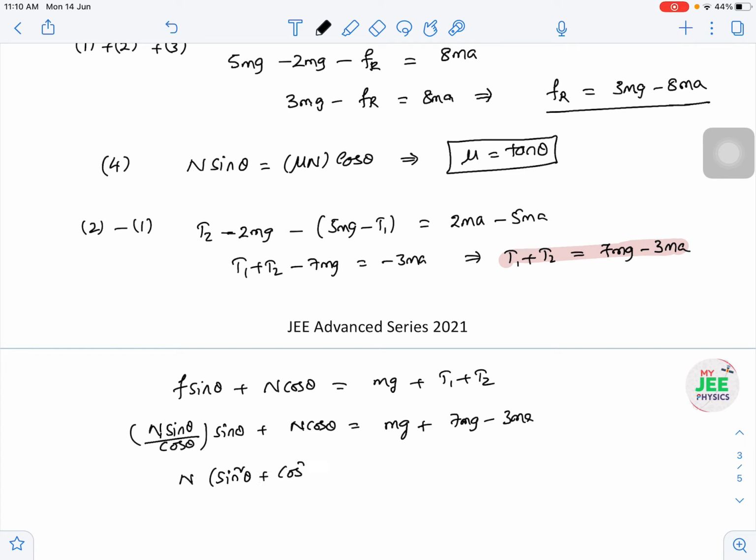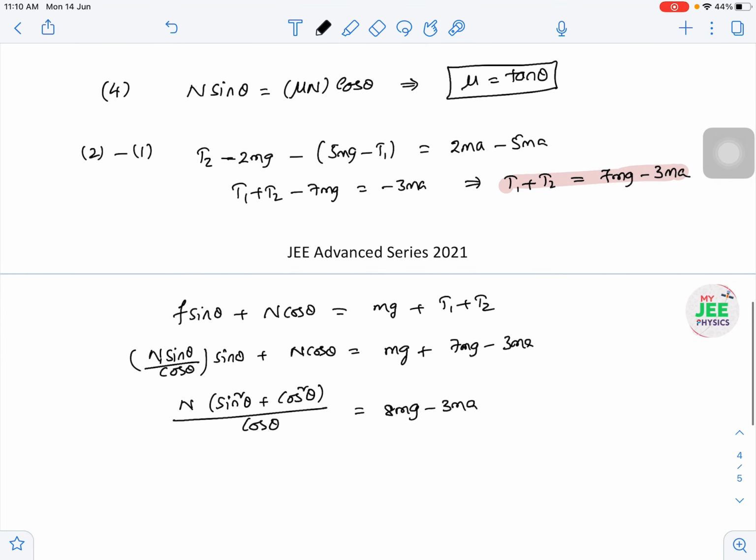So this is sin square theta, go with the LCM, then cos square theta also will come, by cos theta is equal to 8mg minus 3mA. So finally this is n by cos theta, so n is equal to cos theta into 8mg minus 3mA. This is n value I got.